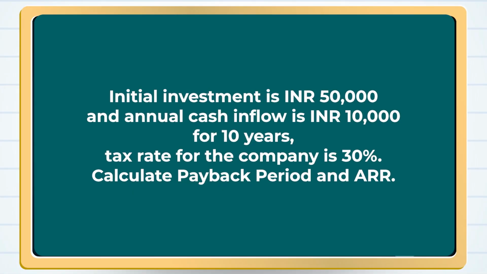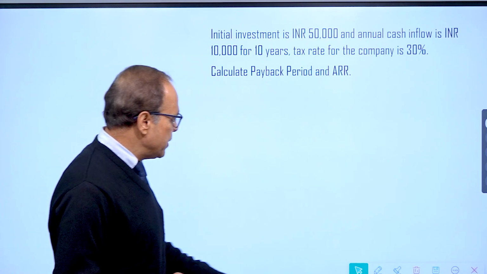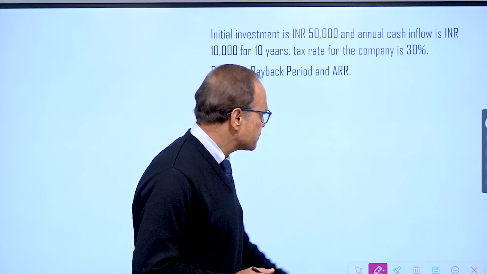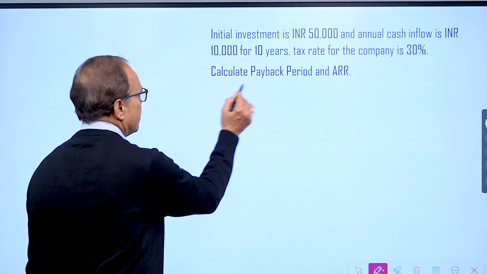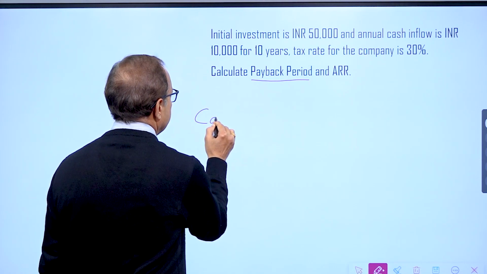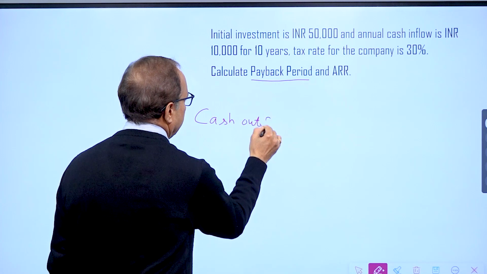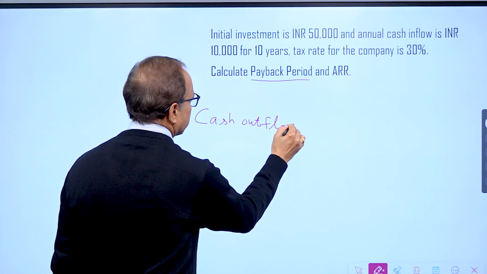Initial investment is rupees 50,000 and annual cash inflow is 10,000 for 10 years. Tax rate for the company is 30%. Calculate payback period and ARR. Now pay attention. Step 1 for payback period: estimate cash outflow or investment in the project.